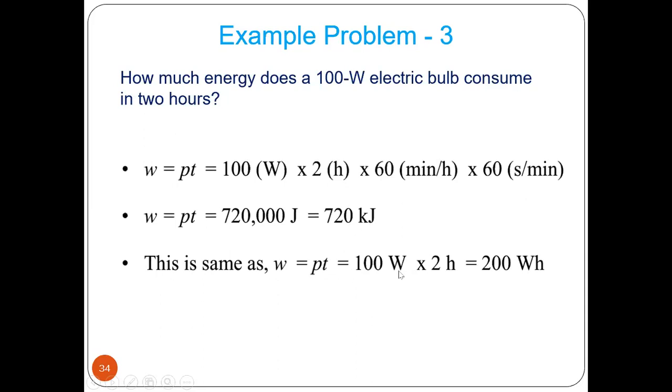You can write this as 100 watt into 2 hours. So 200 watt hour. So this 200 watt hour and 720 kilojoule both are the same. Okay. But one is written in kilojoule format, the other is written in watt hour format. Okay.